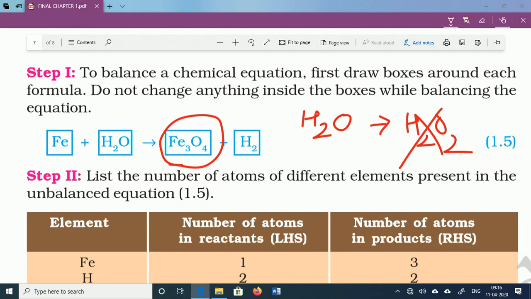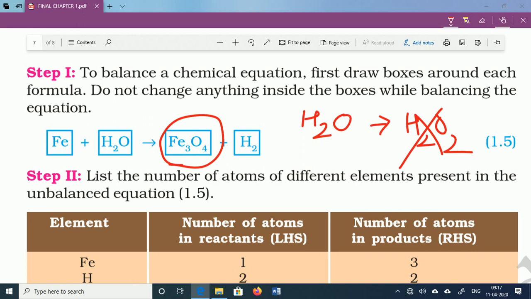So in step 1, the only indication is that whatever the chemical formula is, it should not change, and that's why the simple instruction is to make a box around each formula.